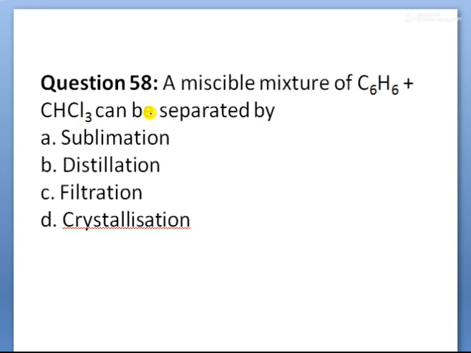Next. A miscible mixture of benzene and chloroform can be separated by the distillation process, children. Benzene is an organic solvent, and chloroform is also an organic solvent. Both are non-polar solvents and can be separated by distillation. Sublimation is not possible, as it works only for sublimable substances. Filtration is not possible. Crystallization is the separation of crystals. That's why, as per the options, the distillation process is possible, children.